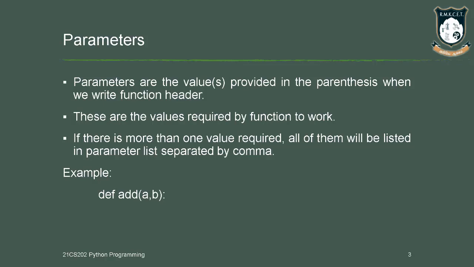In the definition itself, parameters are the value or values provided in the parentheses when we write the function header. These values are most important for the working of a function. In the function header we can have a single value or multiple values.